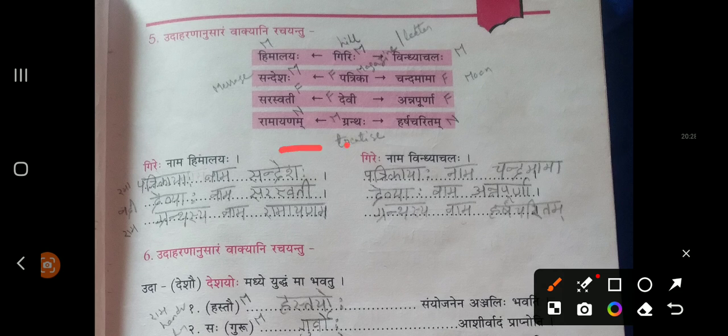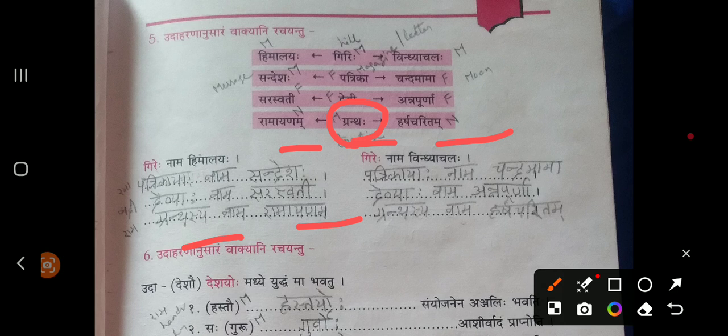Ramayanam, Grantaha, Harshacharitam. Here they are talking about Grantha. Ramayanam, Harshacharitam, you know, right? So all these are the Granthas. Granthasya Nama Ramayanam. They have used Shashti Vibhakti form of Granthaha Shabda, since they are talking about relation.